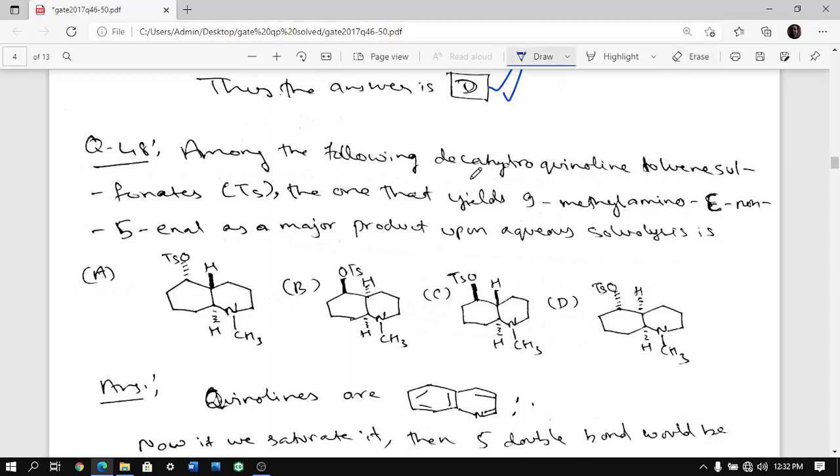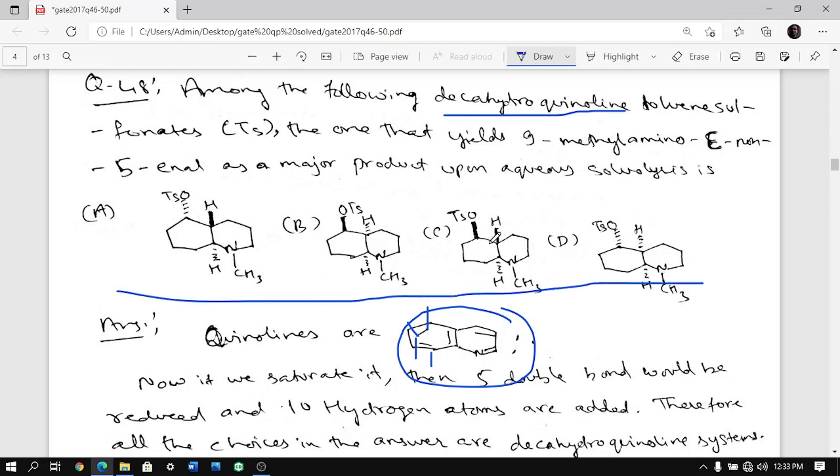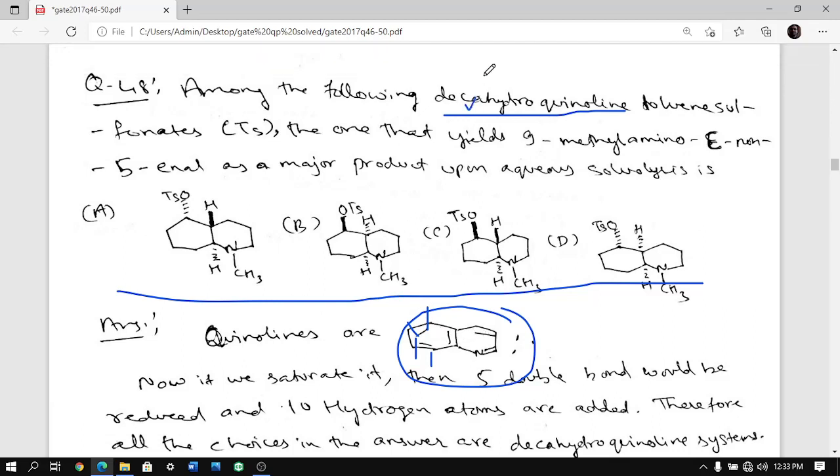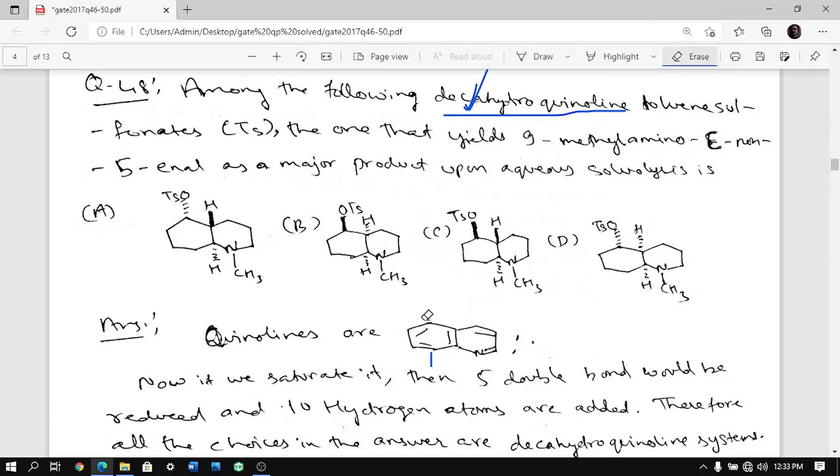Before I do that, I'll just tell you how you know that it is a decahydroquinoline system. So this is the raw quinoline. It has 5 pi bonds. If you want to completely saturate it, you have to put 10 hydrogens, so that at every place hydrogen gets added and all the 5 pi bonds get saturated. So you see here in the whole system there's no pi bond. So basically in quinoline 10 hydrogens have been added, therefore it is decahydroquinoline, right? Next, we should draw the product.